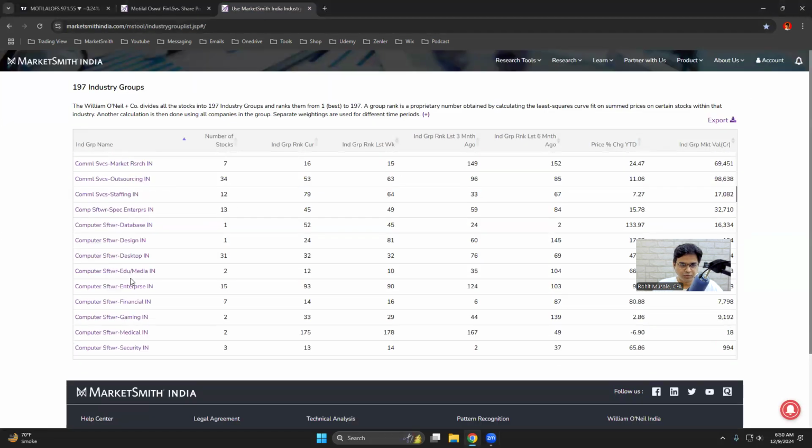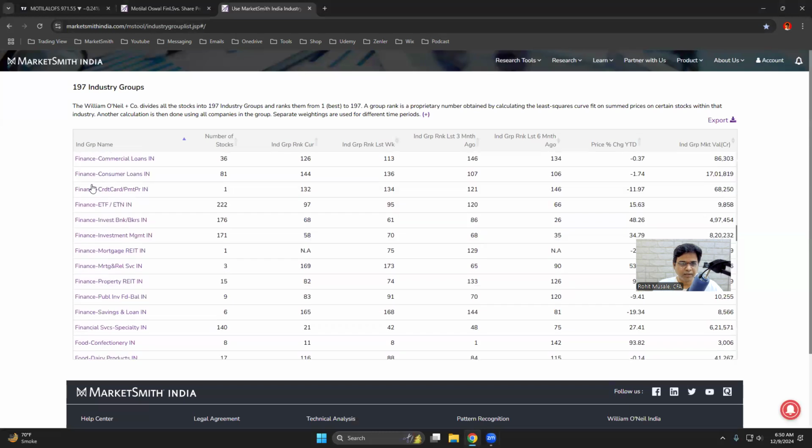So let's go to finance, investment bank, bankers. See, 6 months ago, the rank was 26. Now it is 68. So the industry group rank has increased, which means the industry strength has declined.